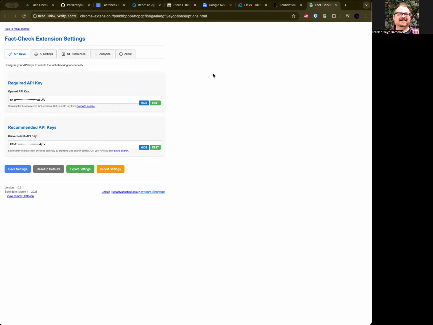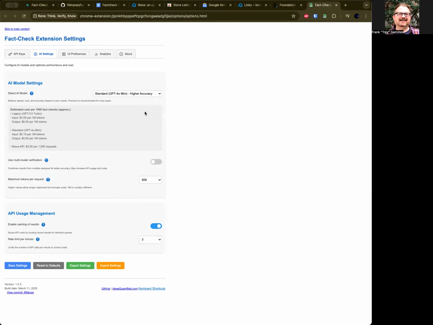But in the end, it seemed a little kludgy because you have to install the local language model, whether you're putting it in a Docker container or on your system, and then you have to have some way to convert with a proxy server to send the data back and forth. So I put that off for now for this initial release, just so you can see this, and just so I can talk about it a little bit as well.